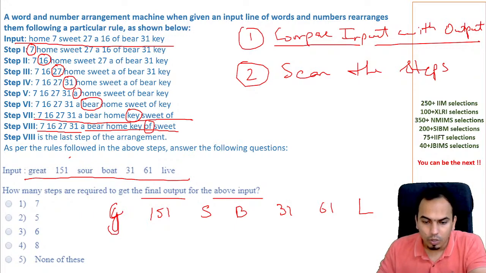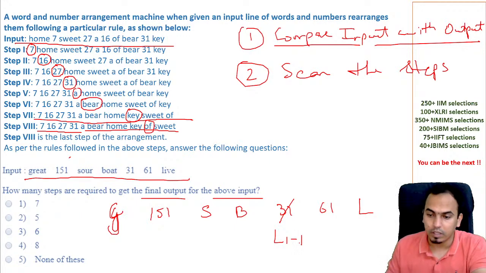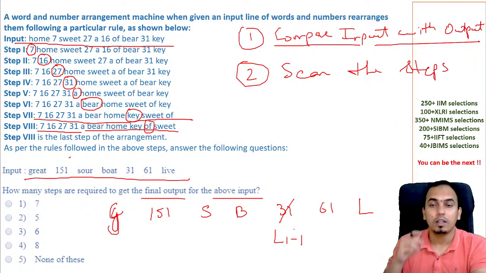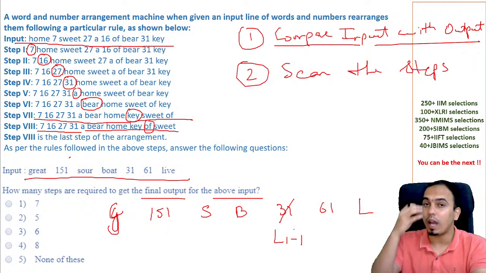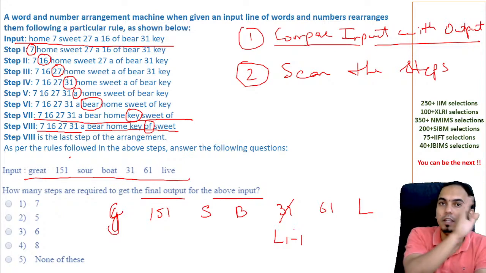Okay, so this 31 if you cancel, this is left say first element. Left say first element L1, that means first element from left side dash 1, which is basically in first step. That means you have to take a step to bring 31 on the left hand side first element.